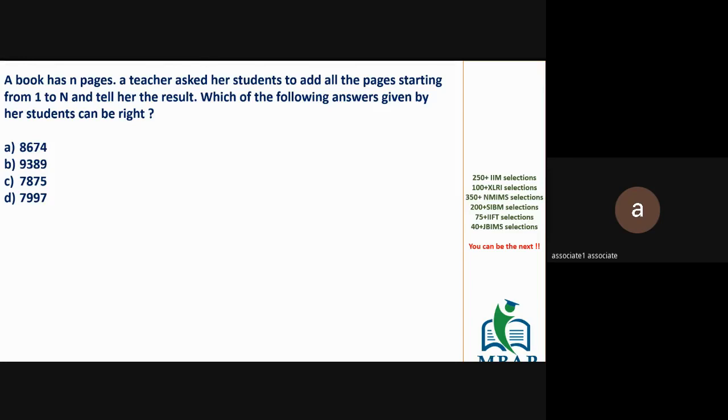What do you think the answer would be? Anyone who got the logic?